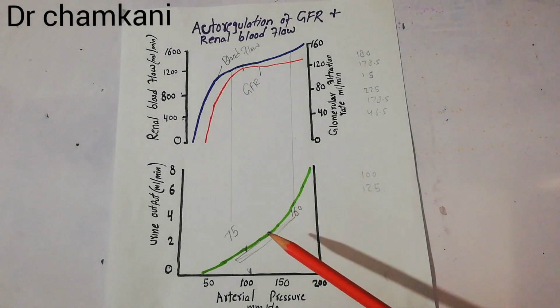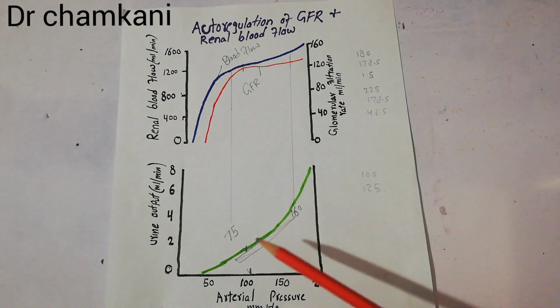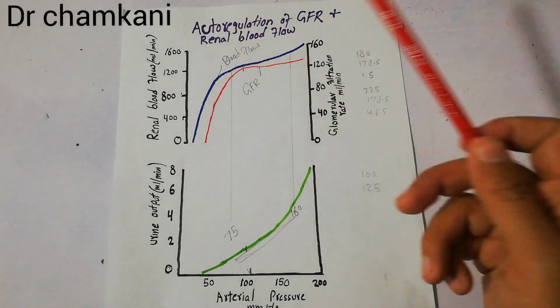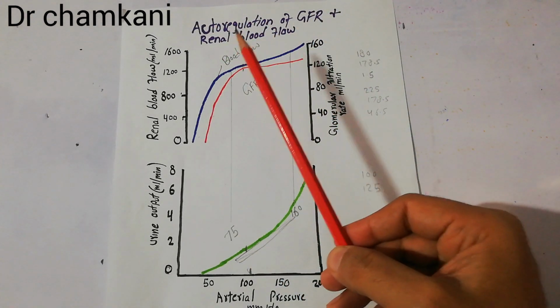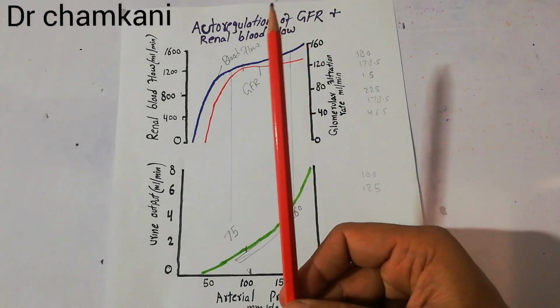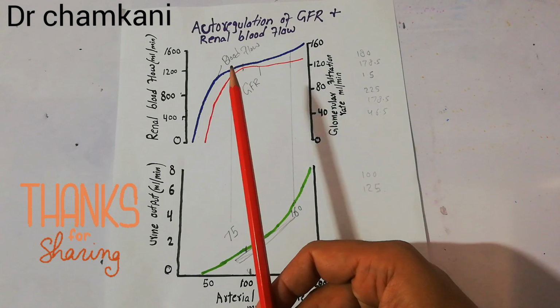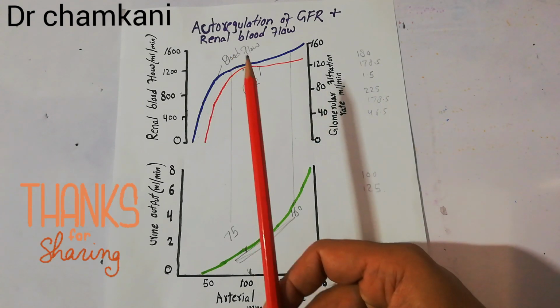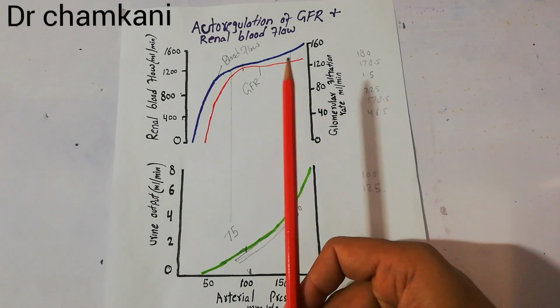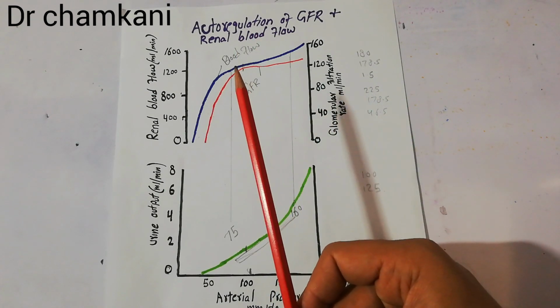The urine output is increasing and decreasing along with the increase and decrease in arterial pressure. It is not autoregulated, but the GFR and the renal blood flow are autoregulated, and the levels are kept nearly constant with minimal changes. So there are some changes between these limits, but the changes are very minimal.